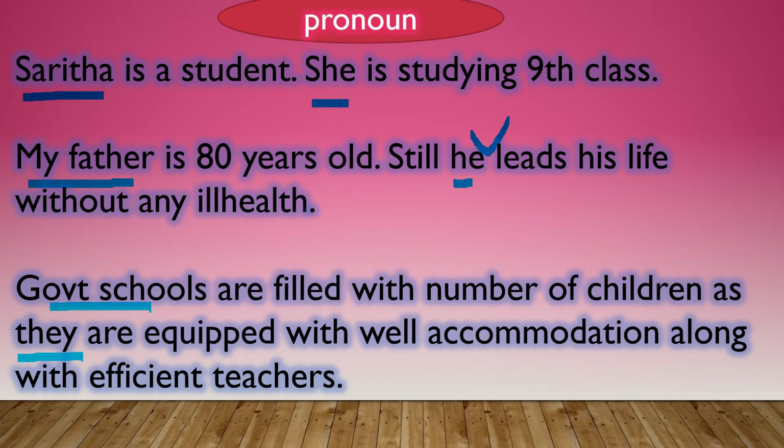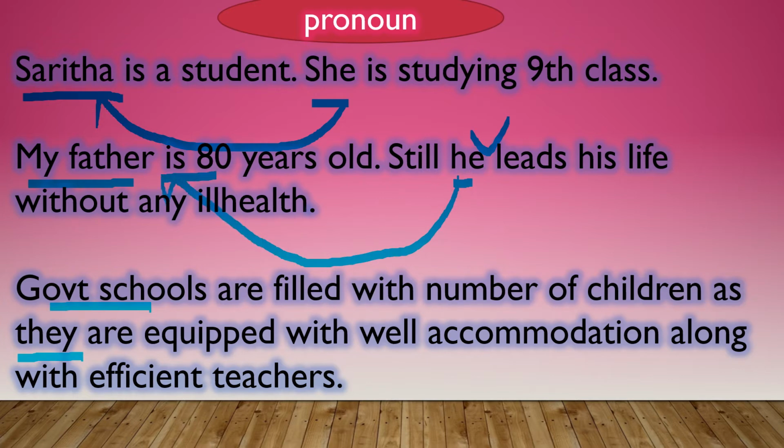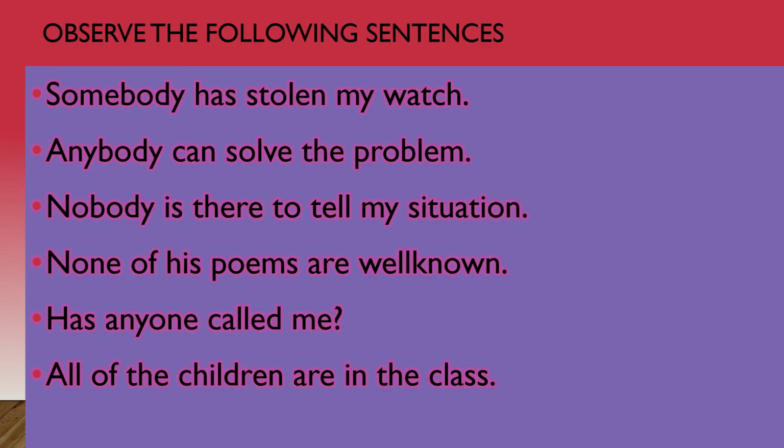When you observe these sentences, the pronouns we have used in all sentences are referring to particular persons in each sentence. She is referring to the particular person, that is Sarita. He is referring to the particular person, that is my father. Here also they is referring to the particular place, that is government schools. So in each sentence the pronouns we have used are referring to particular persons, places or things. But when we observe these sentences, we will learn a new general idea.